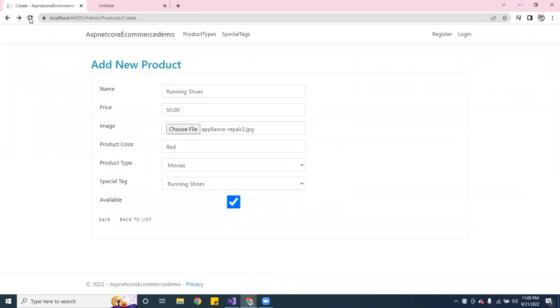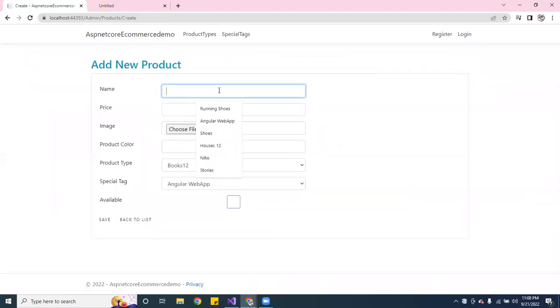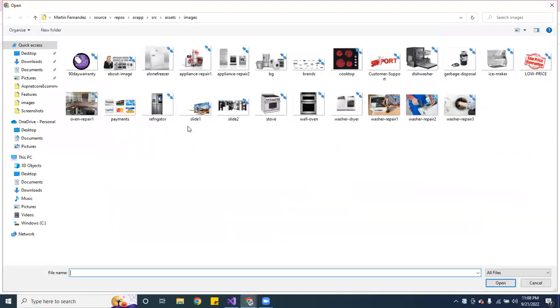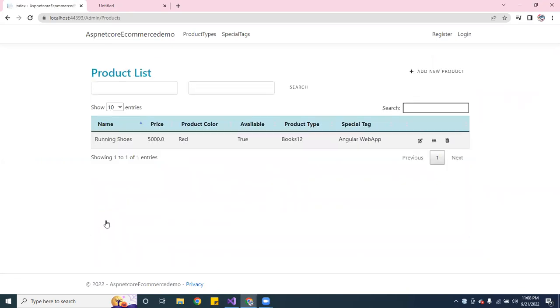All right, let me see. Did it create it? Back to list. Nope. Okay, so let me go ahead and add a new product. Now that we have that folder, let me refresh this and make sure it works. Running shoes, price $5,000 for the pair of shoes. It's kind of crazy, right? Color is red, books, available, save. Boom, voila. It's right there. Running shoes, okay. That is perfect.